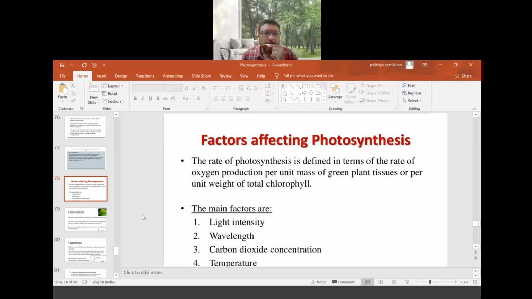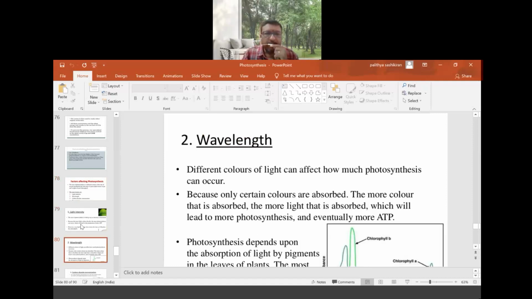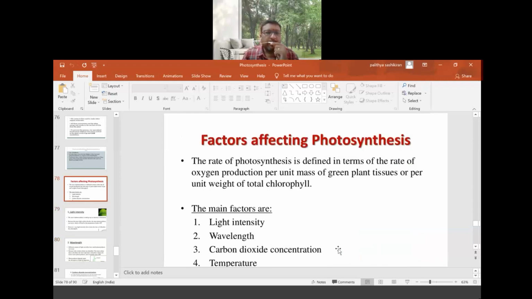Factors affecting photosynthesis: I'm not able to show you the full slides as there is some error. You are able to see just some part of it. The graph part you are not able to see. So I'll edit this today and we'll discuss it in our next class. For today, I'll end here and we will discuss the remaining part in our next class.